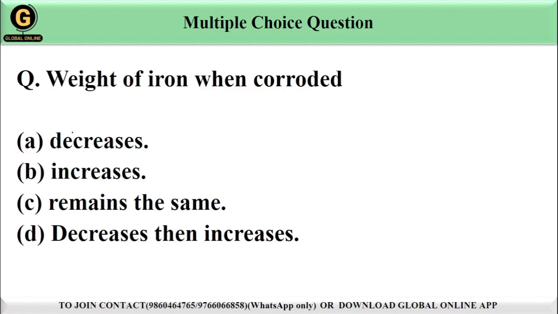Okay, let's move on to the next question. Weight of iron when corroded. Options are given. Option A, decreases. Option B, increases. Option C, remains the same. And option D, decreases then increases.